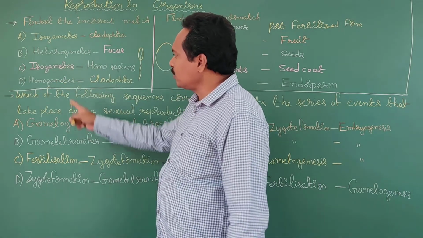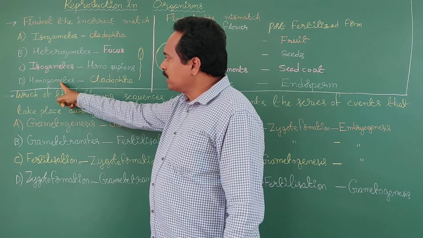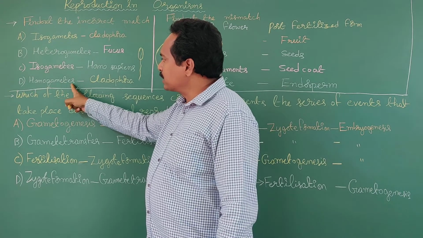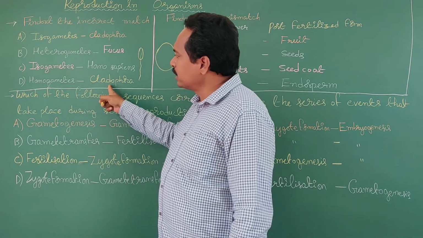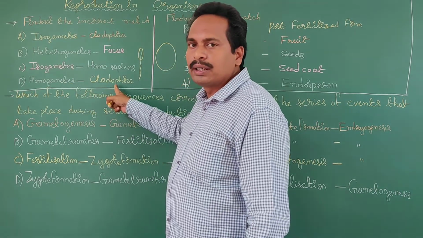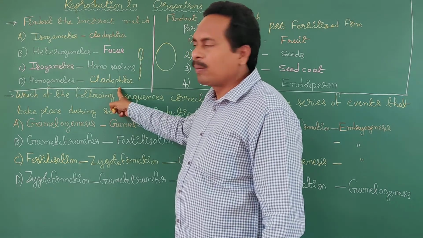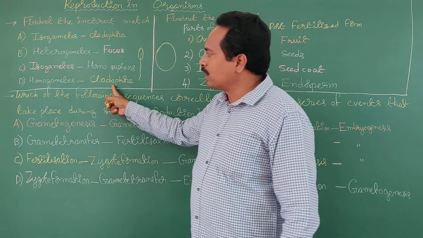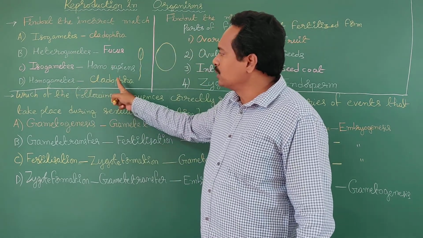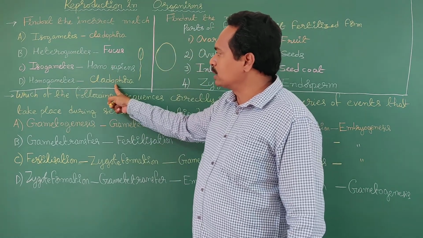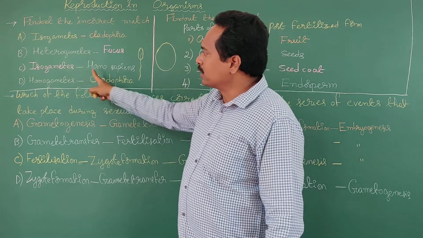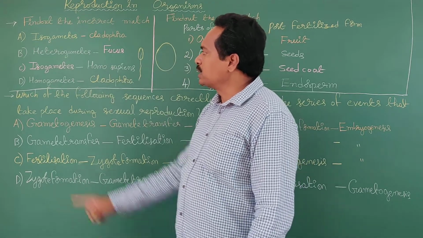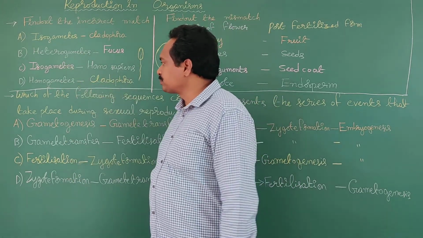Okay? What about option D? Is it correct or incorrect? Homogametes, Cladophora. Cladophora is a chlorophyceae class green alga. It produces the same type of gametes, homogametes. So it is correct. This is the only incorrect match. Okay? Option C is the correct answer.